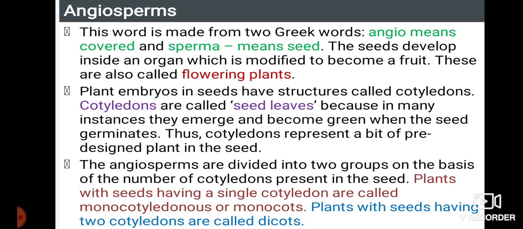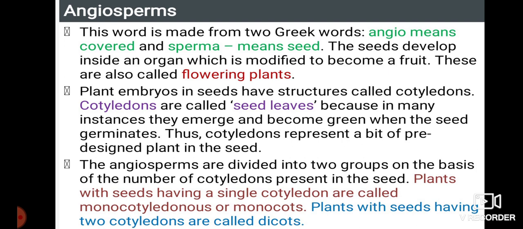Angiosperms: the wide variety of plants which are found in our environment mainly come under the family angiosperms. This word is made from two Greek words. Angio means covered and sperma means seeds, that is, seeds enclosed by an outer covering. The seeds develop inside an organ which is modified to become a fruit. These are also called flowering plants, meaning the first kind of plants to have flowers are angiosperms.